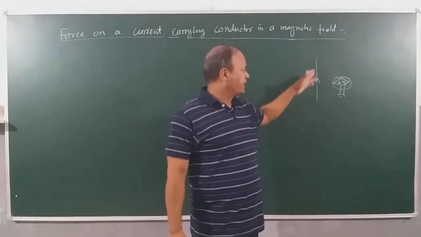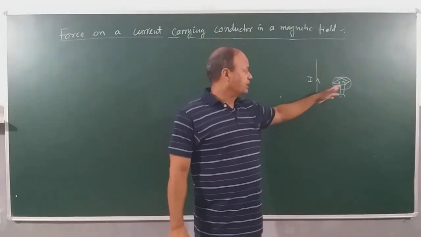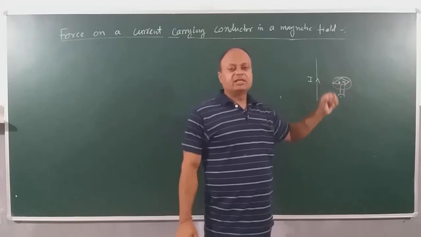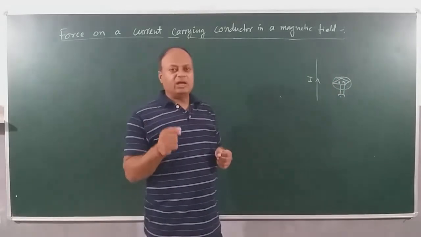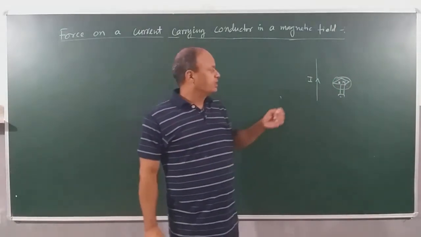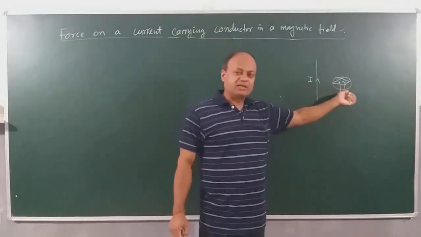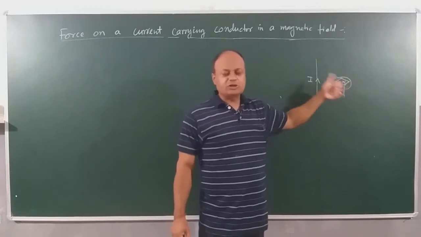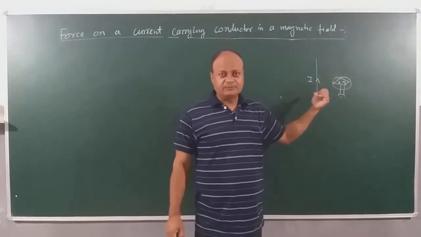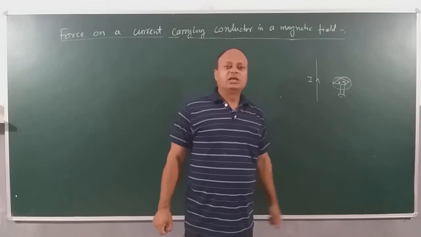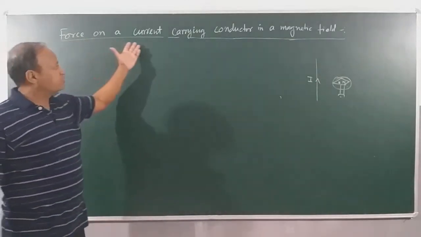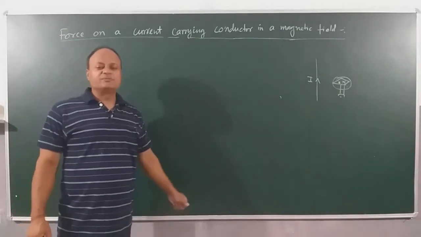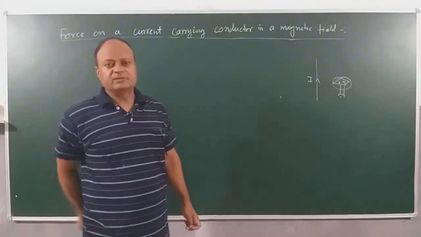I have a current carrying wire and I place a small magnet nearby, then the magnet experiences the magnetic force. Ampere suggested that the magnet must also apply a force on the wire, and therefore the concept was developed that force acts on a current carrying conductor which is placed in a magnetic field, right?